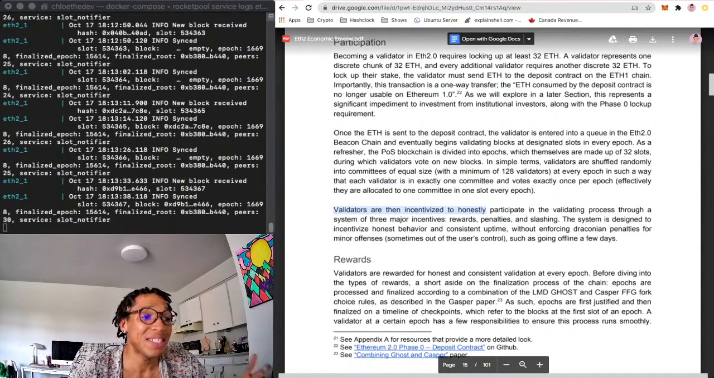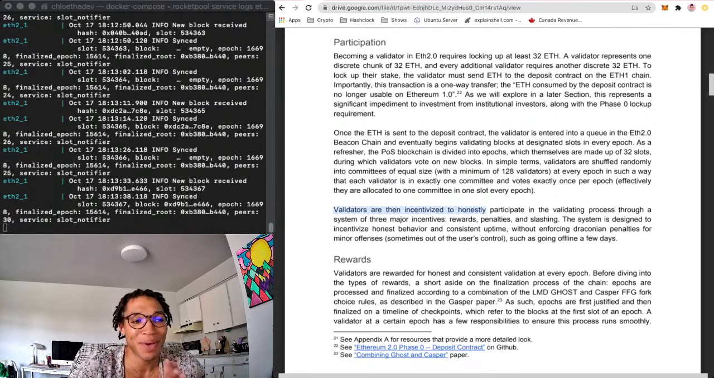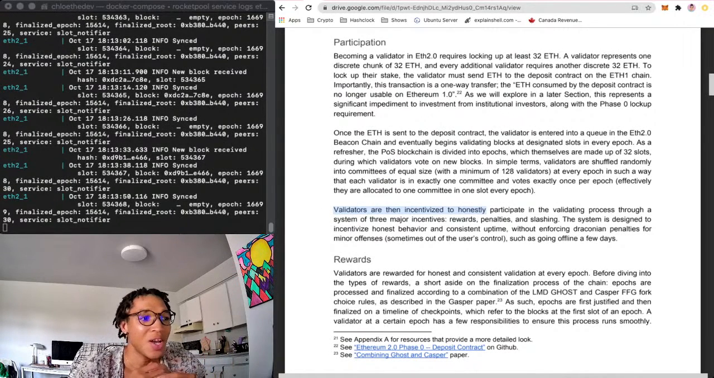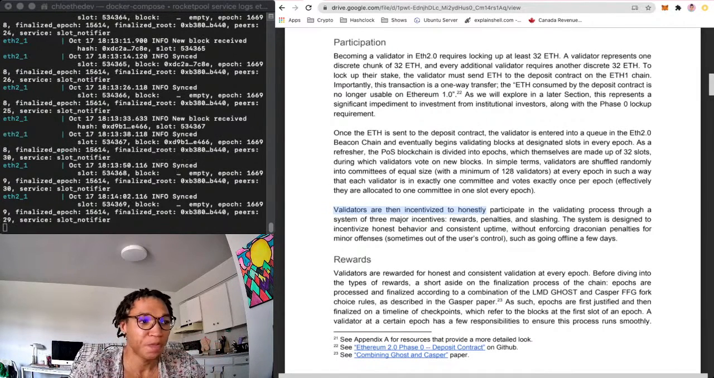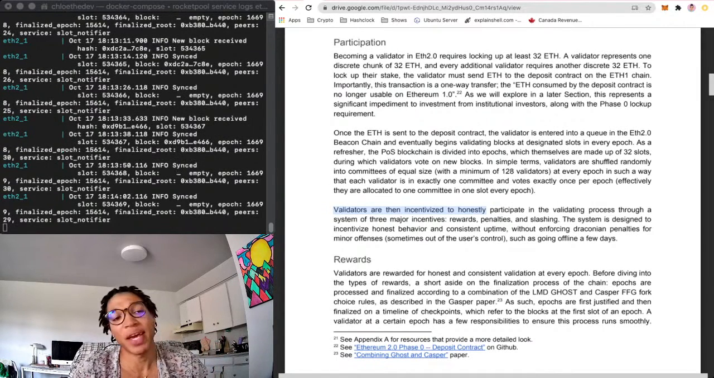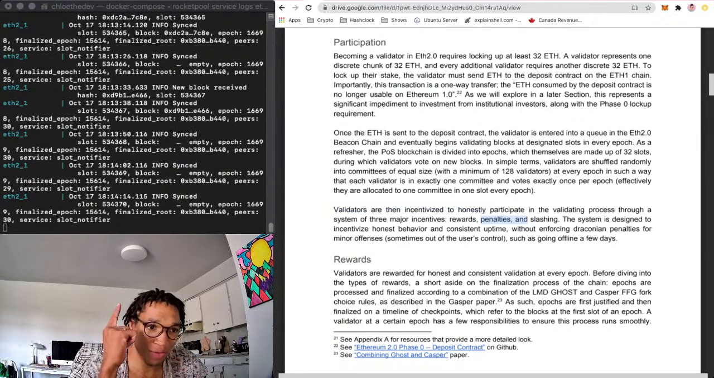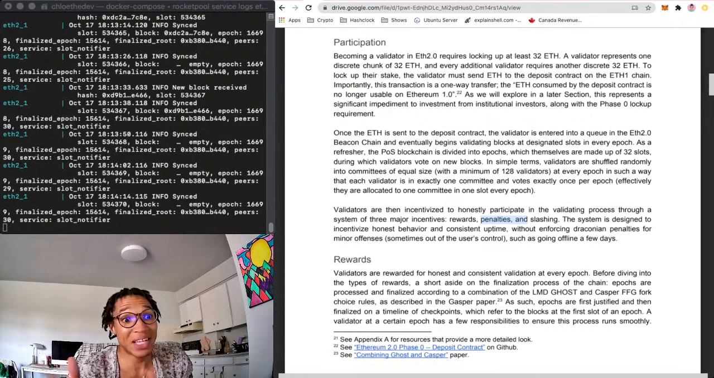Validators are then incentivized to honestly participate in the validating process through a system of 3 major incentives: Rewards. So if you vote properly, you get a reward, if you vote quickly and you vote on time. Penalties. So again, if you vote late, you get a penalty. Penalties are not slashing; I would consider a reward your full reward, and then if you take too long to vote, there's a penalty on that reward. And then slashing is actually slashing your actual stake you have in the network.